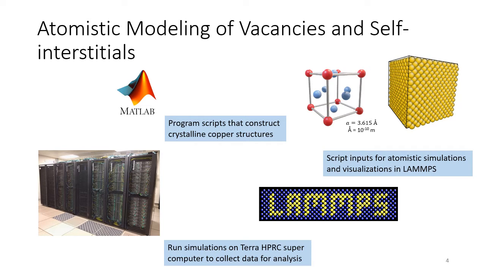We also utilize commands within LAMMPS to compute values for characteristics of our structures and output thermodynamic properties like energy and volume. A potential file for copper made by Mishin is also used in LAMMPS to model the interatomic interactions and calculate energies of our structures that we otherwise wouldn't be able to do easily because of the complexity. Atomeye and Ovito are the atomistic visualization softwares that aid us in viewing our structures, defects, and their movements. All of our simulations run on Texas A&M's High Performance Research Computing Center.